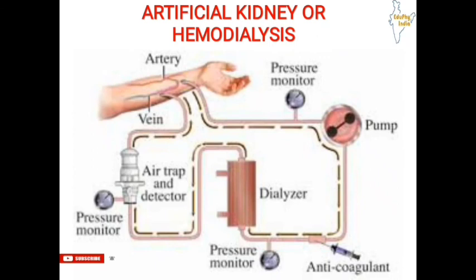And there is a pump which pumps the blood from the artery to this dialyzer which contains the dialyzing fluid. And there is an anticoagulant. This anticoagulant is given to avoid the coagulation of blood. And again there is a pressure monitor which ensures that after addition of anticoagulant the blood pressure is normal or not, and then the diffusion occurs, and after that the purified blood is pumped back into the patient.